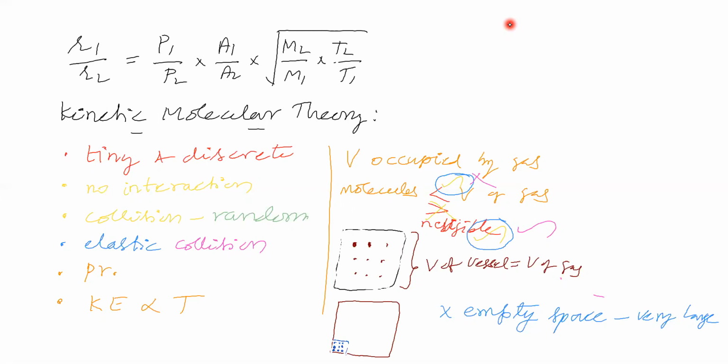We can convert gas into liquid, in the sense that between gas molecules, an attractive force is there. That's why we are able to convert gas into liquid. If attraction is there, gas molecules will come closer. When gas molecules come closer, automatically what happens? Volume of gas is less, no?